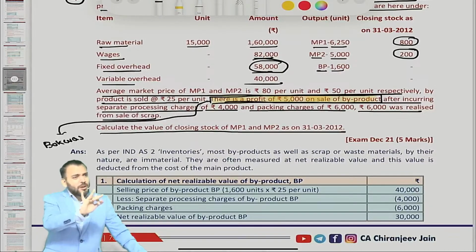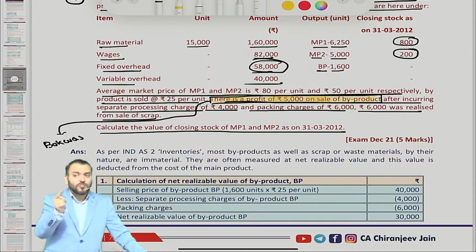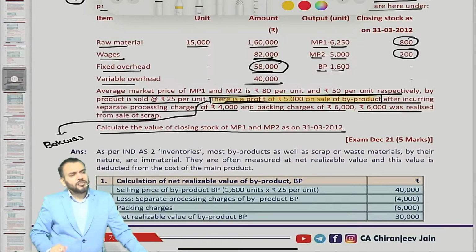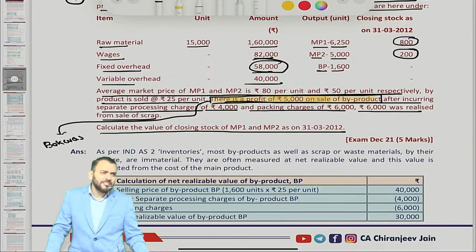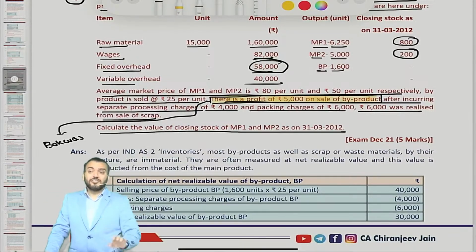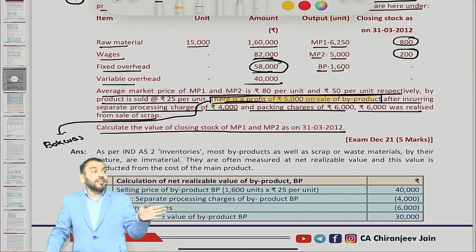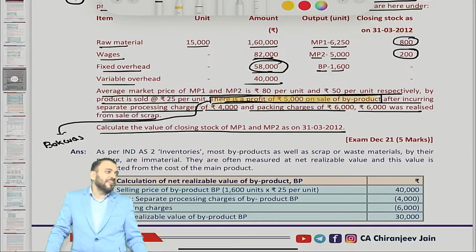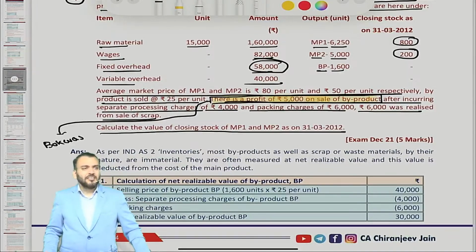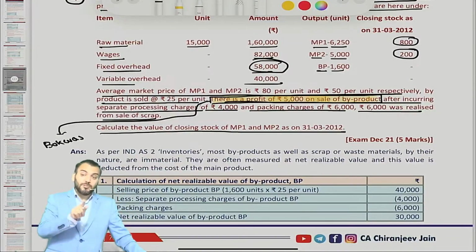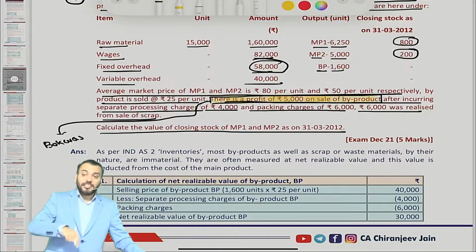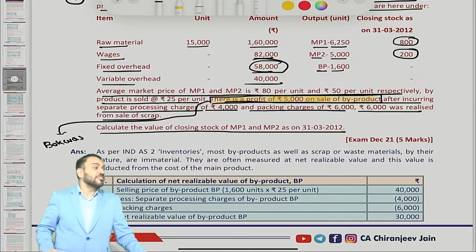Now at CA final level, you have understood my emotion, because I have already explained that cost price should not be determined for byproduct. If you apply that concept, you have given me the correct answer. But at CA inter level, even though I explained, in exam they directly asked this question, and they had not created this question before exam. Not justified, no? Justified or not justified? Not justified. Understood what I am saying? If they had created the question before exam, then okay, we would explain that. But when this question was asked, it was the first time they asked it in exam.